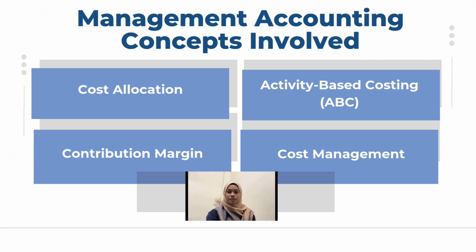Lastly, cost management. Effective cost management involves identifying, controlling, and reducing costs to improve profitability. For Dundee, this means optimizing production processes, reducing waste, and negotiating better supplier terms. Implementing cost control measures, particularly in the pump production process, can help maintain or improve margins despite competitive pressures. By focusing on these four management accounting concepts, Dundee Corporation can enhance financial performance, make strategic decisions, and improve profitability.